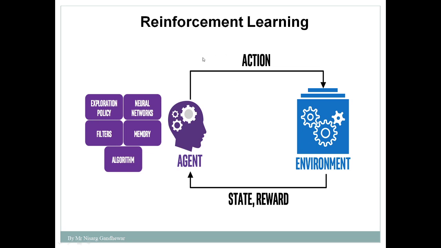Now the next component is action. Action is nothing but a step or move taken by the agent in the environment. In our PK movie example, Aamir Khan gives Gandhiji's image to the vendor. This is the action, and to that action there is a reward. A reward can be positive or negative. In a way, you can say it's a kind of feedback.